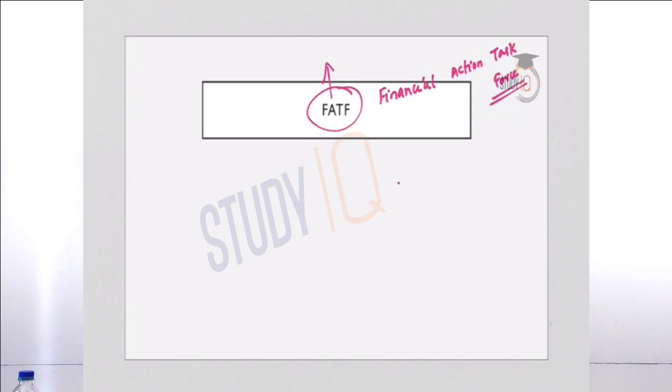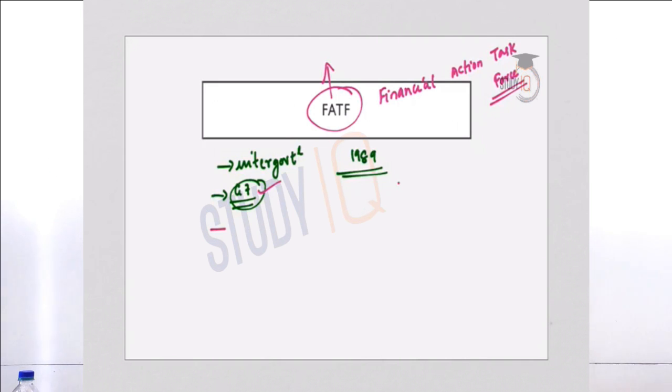Force. Financial Action Task Force is an intergovernmental body, and it was established in the year 1989, and it was an initiative of G7. So G7 grouping is a grouping of highly industrialized countries, and FATF is an initiative of G7 countries. Now, FATF is a policy making body which works to generate the necessary political will to bring out national legislative and regulatory reforms in various areas.